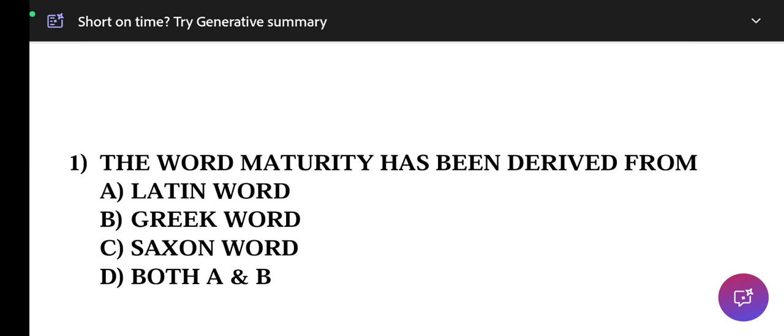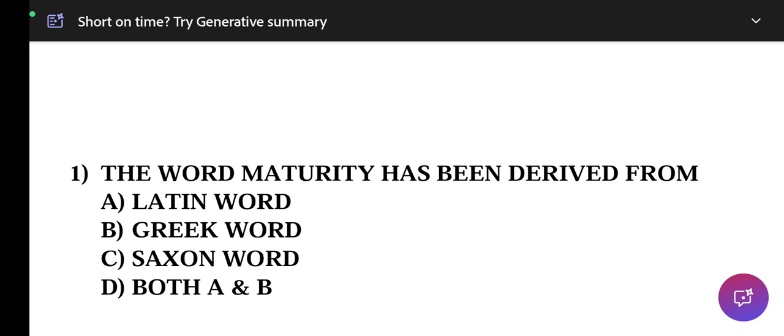Question number 1. The word maturity has been derived from Latin word, Greek word, Saxon word, both A and B, that is Latin or Greek. The right answer is that the word maturity has been derived from Latin word maturus, which means ripen.